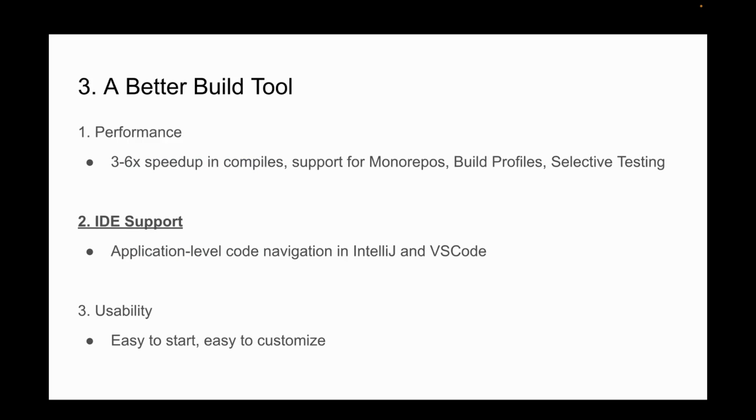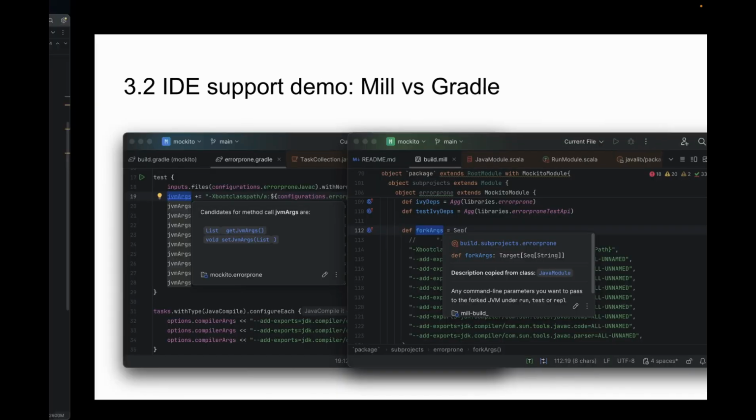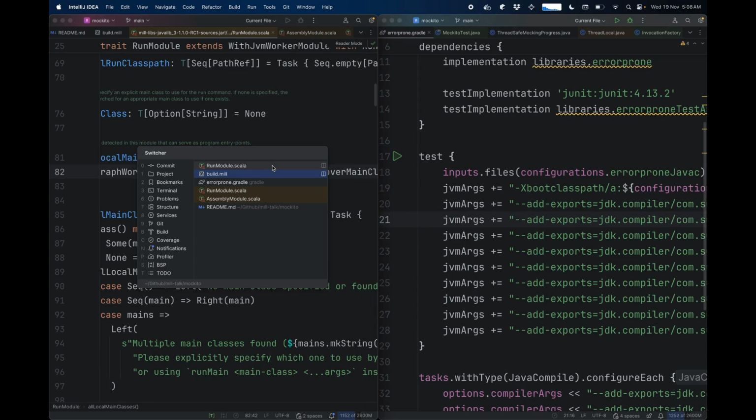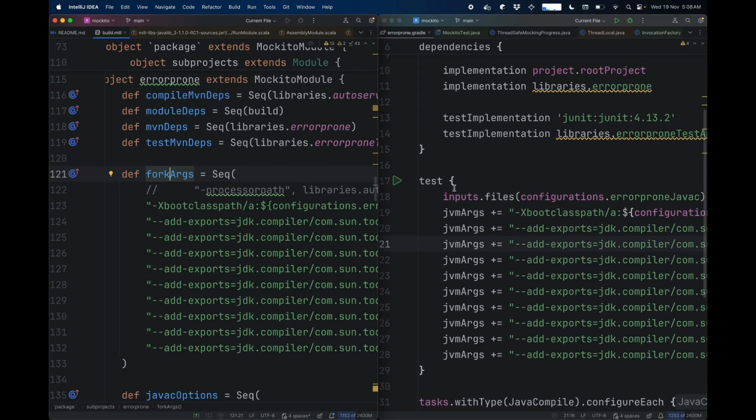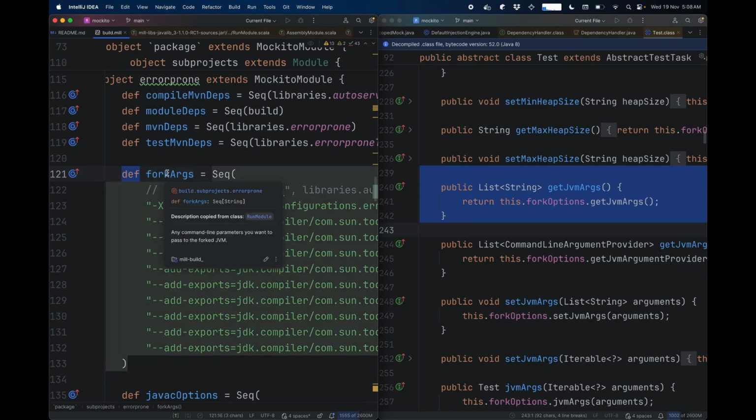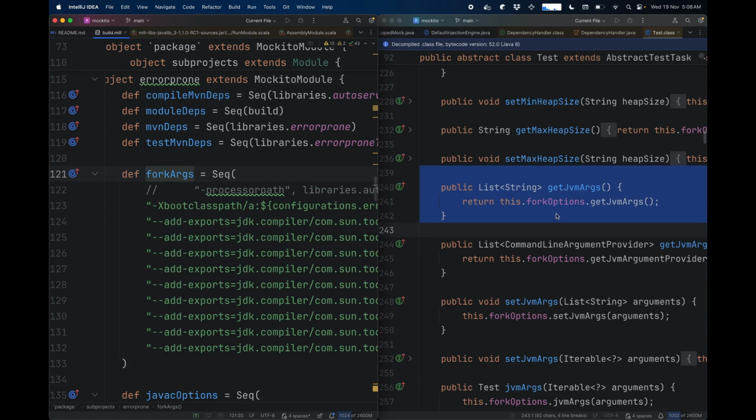Apart from performance, there's the IDE support angle. I think where Mill is interesting here is where Gradle, the Gradle config you see on the right, is configured using these global mutable variables. We are appending to JVM args, and as you know, global mutable variables don't have good IDE support. That's why we don't get good IDE support here. Mill builds are configured using method definitions using def and overrides. You can see that IntelliJ knows this is an override here.